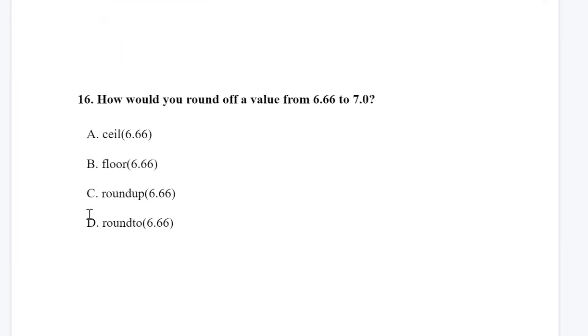So how do you round off a value from 6.66 to 7.0? This is also a question that you might have studied in your junior classes. You know, for rounding off we have ceiling and floor. So what does ceiling do?